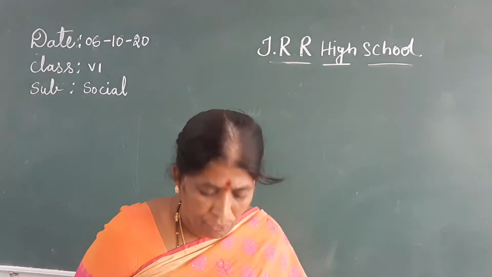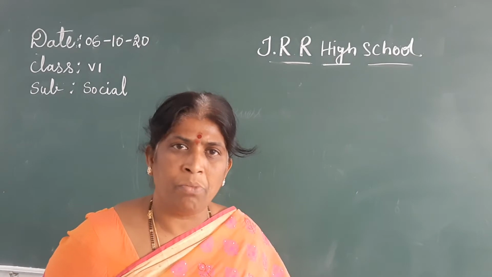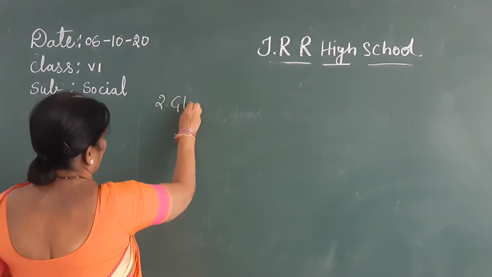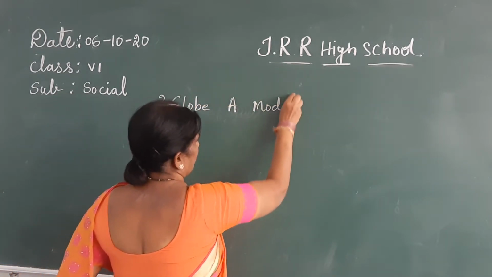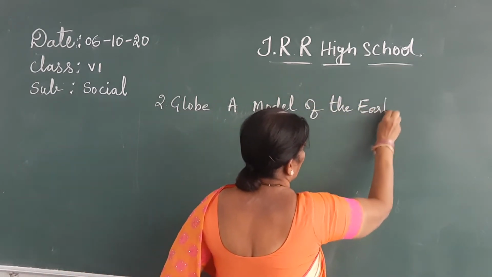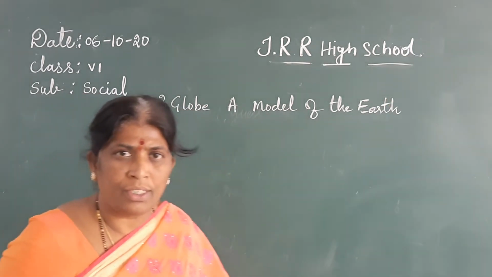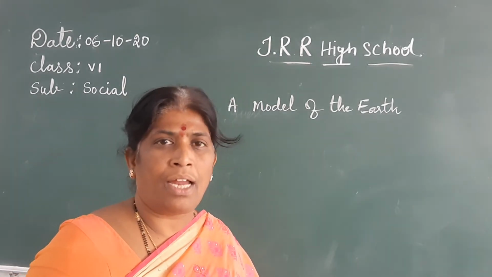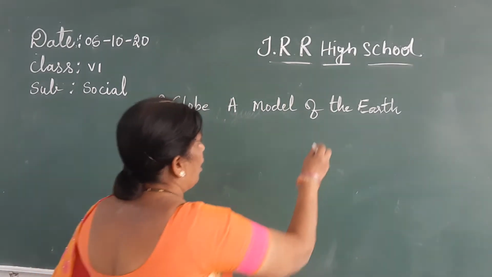Now, what is our second lesson? Our second lesson is Globe, a Model of the Earth. In this lesson we have completed so many topics: the globe, the shape of the earth, oceans and continents, axis, and we have completed latitudes and longitudes also.